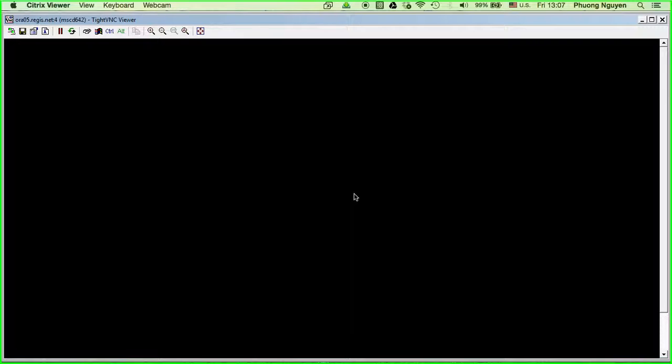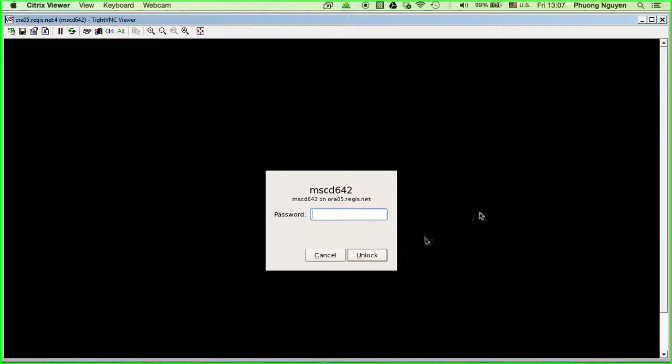Okay. All right. So it takes you to this VNC viewer, and here you have to type the same password again. It's the same password as when you log into the PuTTY terminal.